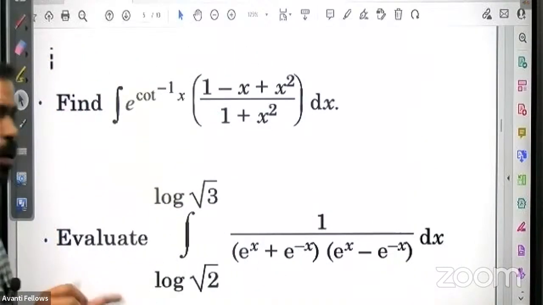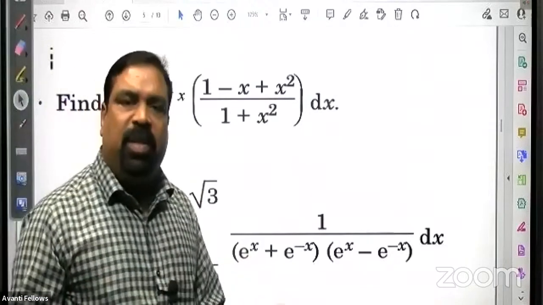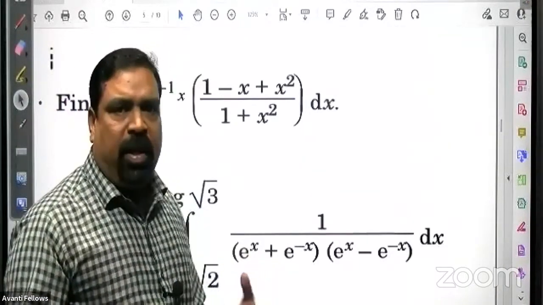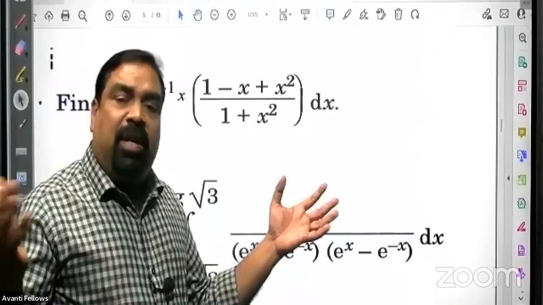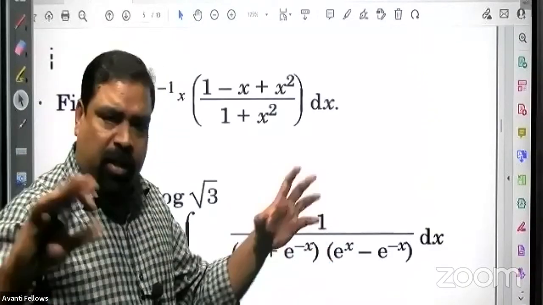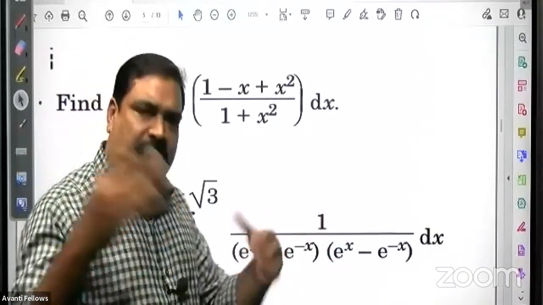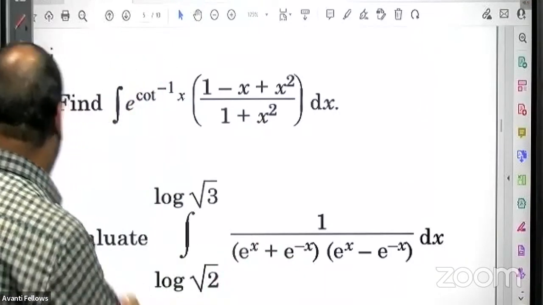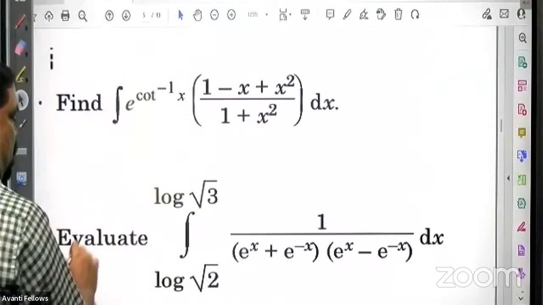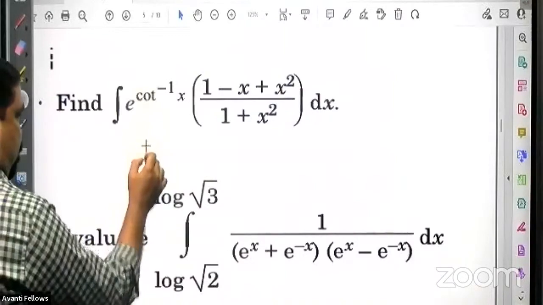All these problems are from the last year CBSE board examination papers. Different regions have different question papers actually, so I have collected questions from the different question papers. So now take this question.